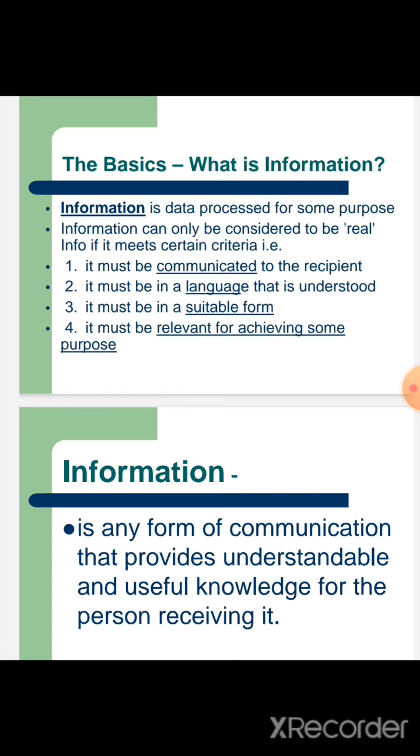It must be in a suitable form. It must be relevant for achieving some purpose. These are the different criteria an information should satisfy. But data is only a raw fact. Processed data will be considered information.